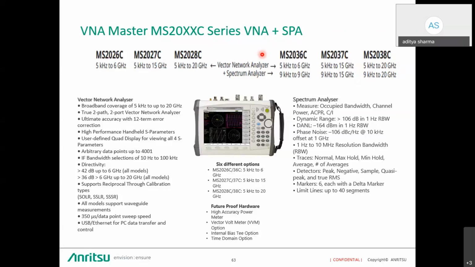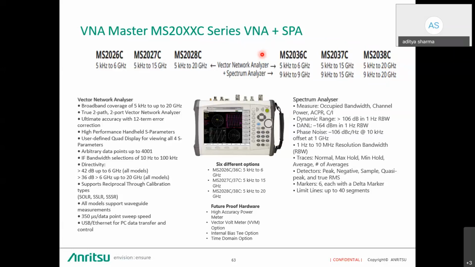All models support waveguide measurement. It has a very fast sweep speed. Along with that, it gives you the facility of connecting to your peripheral devices using Ethernet or USB, or connecting directly to your PC. Now the display is already there. All these handheld instruments come with the web server advantage, where a user can access the instrument remotely with the help of a web interface without any software or drivers.